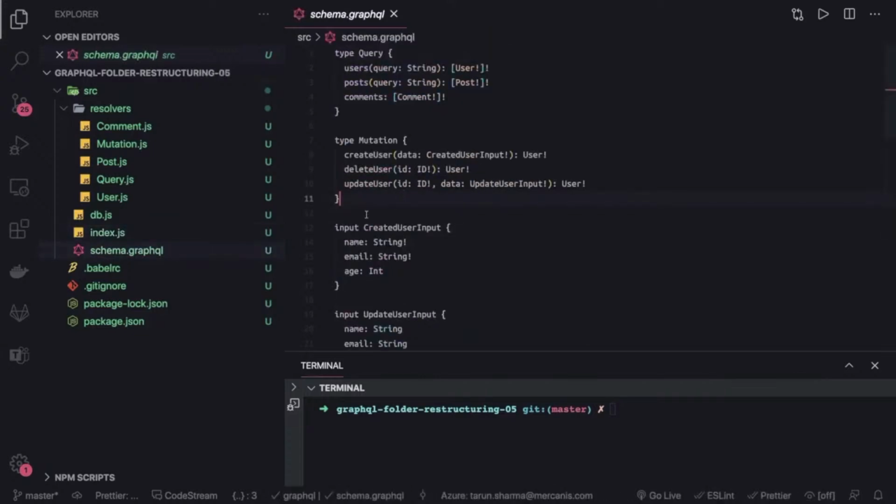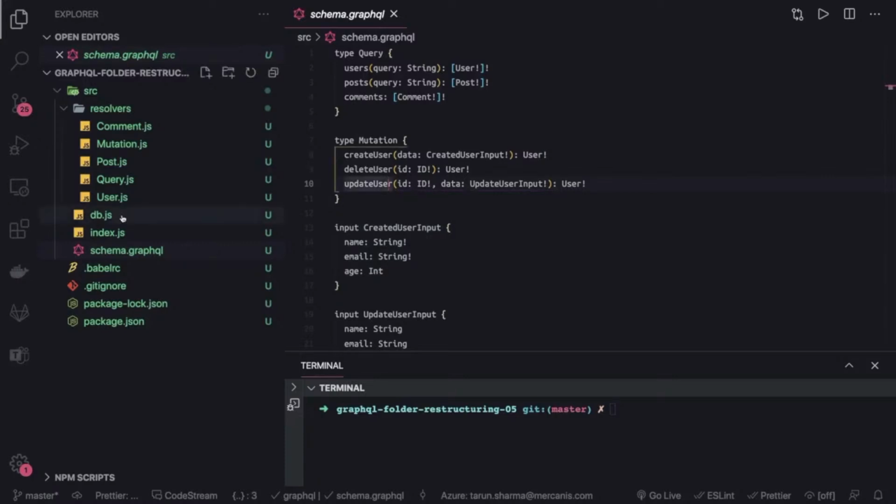So till now we don't have much on the mutation side. We have written the query, and we saw this up and running in the last video, how we are able to test all these queries and mutations using the browser, by hitting the HTTP post, and we were using this GraphQL add-on. Now in this video we will start talking more about the mutation side, because queries we have done a lot. We have written all these post queries and user queries. Now we will write mutations which will update the data.